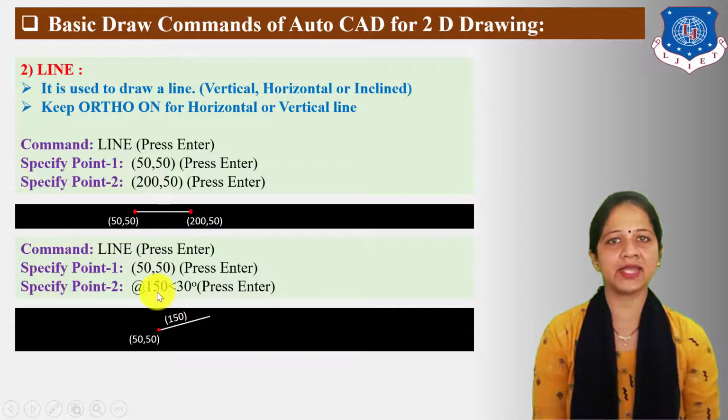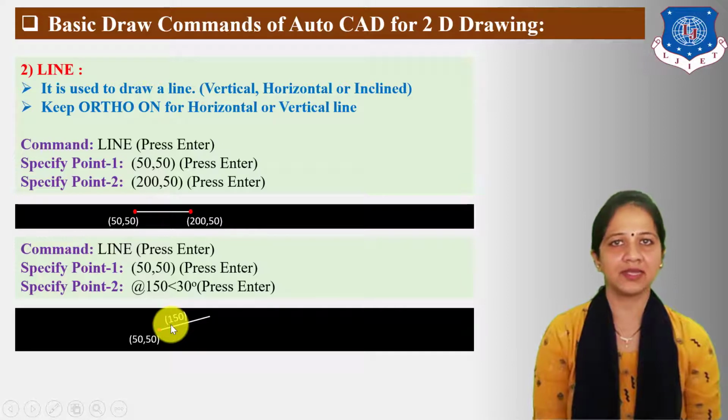Here 150 is the length of the line and the angle of the line is 30 degrees. Then an inclined line at a 30 degree angle, of size 150, is displayed on the drawing area.